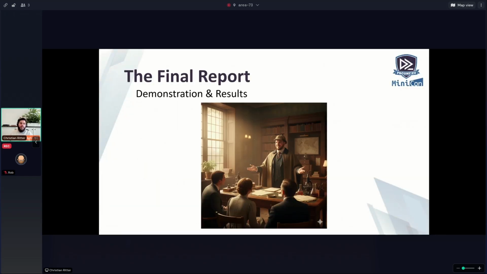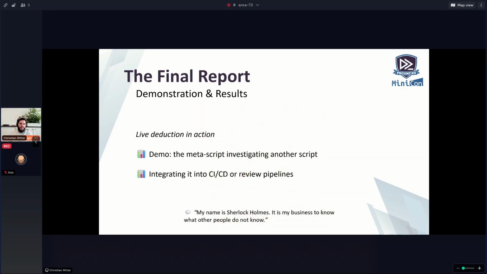And now the final report, demonstration results. So the thing is, I already showcased what I did so far. So the final report or the demonstration, I just could extend this a little bit more by reducing the filter permissions if I have a command there twice, 3 times, 6 times, whatever, because then if I have 2 times Get-MgUser, I would have the same permission subset, so I can reduce it a little bit more.